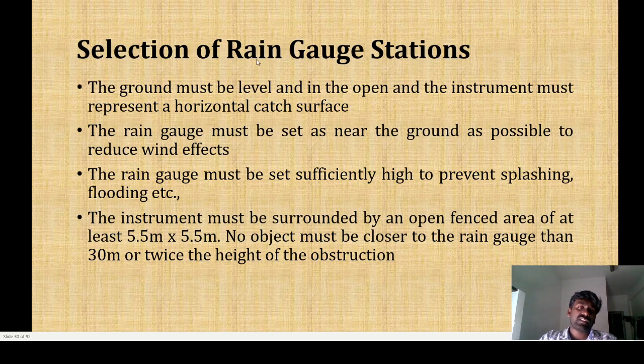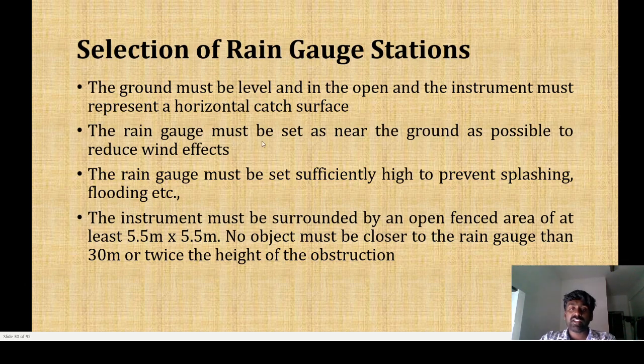In the selection of a rain gauge station, the ground must be level and in an open area where we are going to install the rain gauge. The instrument must present a horizontal catch surface. So there is no inclination or deviation in the surface of the earth. We have to keep the rain gauge in a smooth horizontal area.